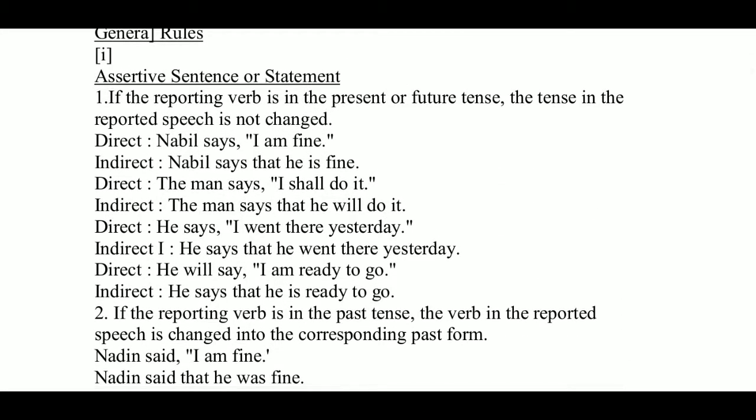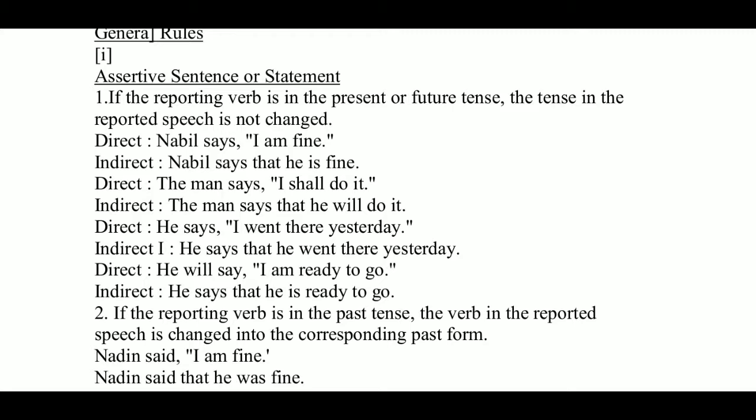Nabil says, "I am fine." Nabil says that he is fine. So here we are using the conjunction that, and we are not making any change in the verb of the reported speech. The man says, "I shall do it."